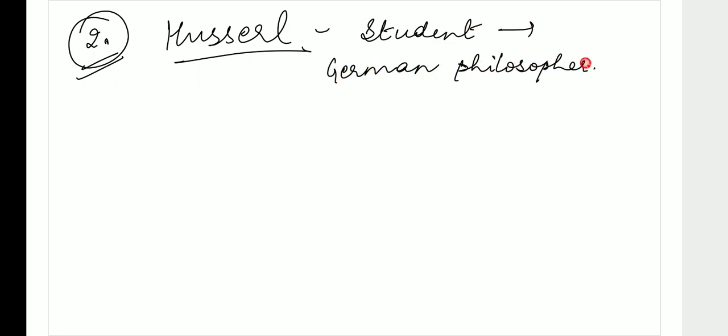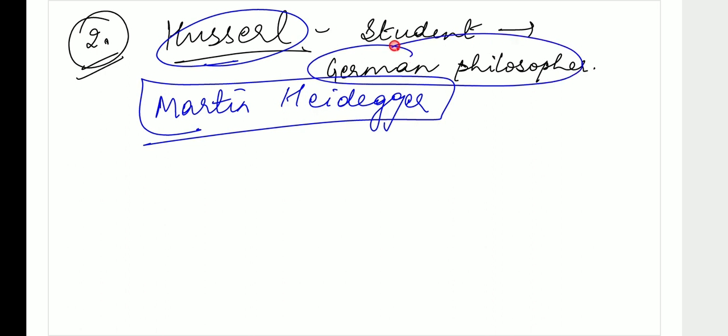Very good. Sharka has given the right answer. It is Martin Heidegger, right? So Martin Heidegger is absolutely the correct answer. Martin Heidegger is the student of Edmund Husserl. He is a German philosopher that we're talking about.